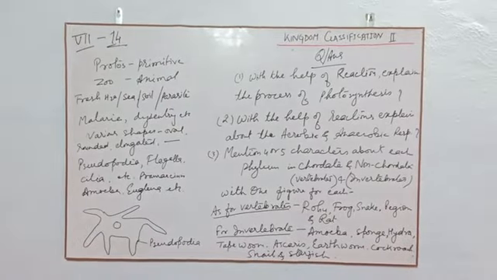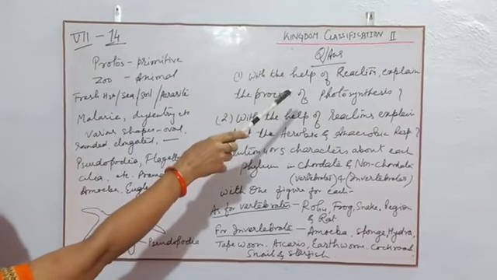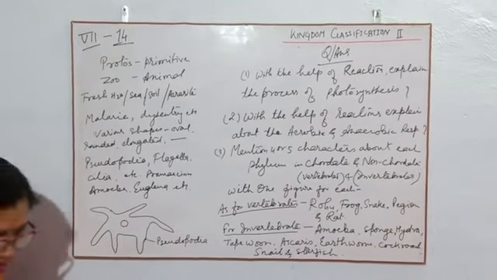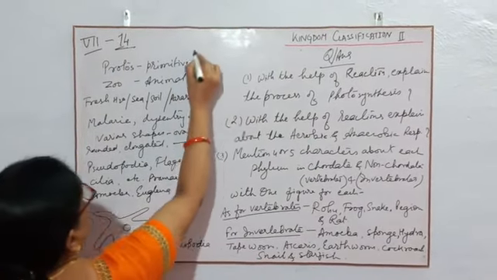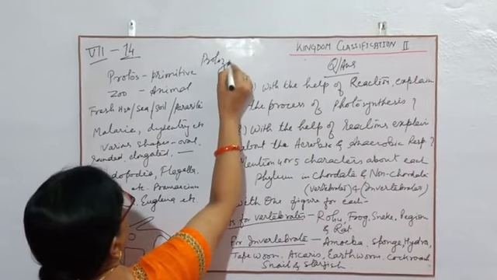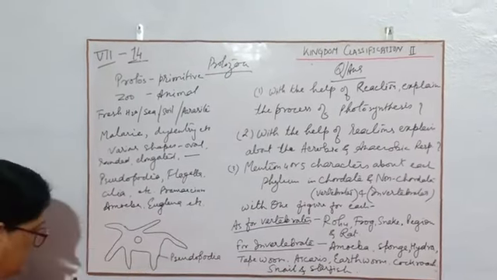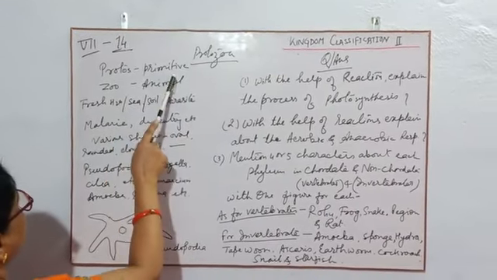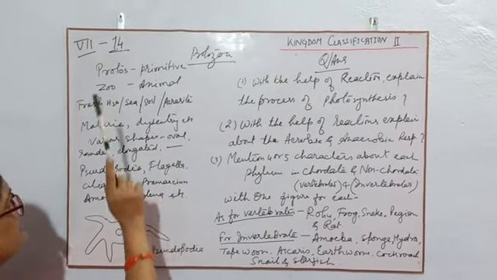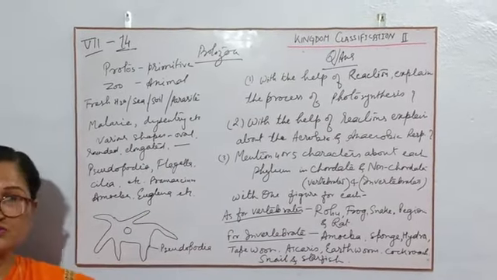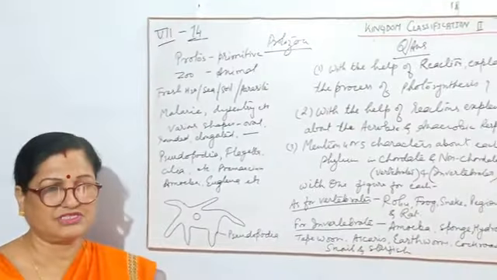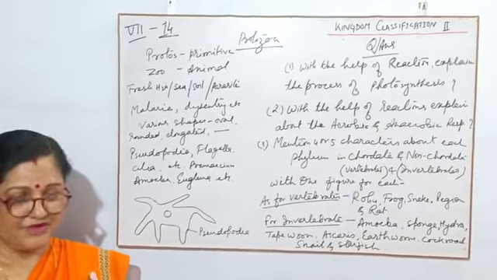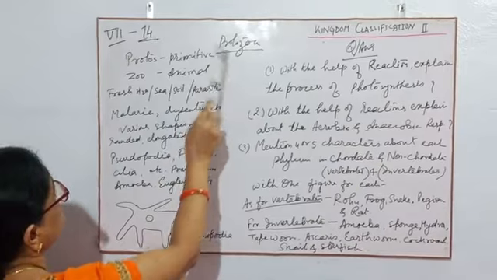Today I will continue the kingdom classification part 2, the name of the chapter, and today I will discuss protozoa. The proper name is protozoa. See, this is the meaning of protozoa. Protos means primitive, zoon means, as you know children, animal. So protozoa belongs to those animals which are very primitive in nature and very primitive in their functions.